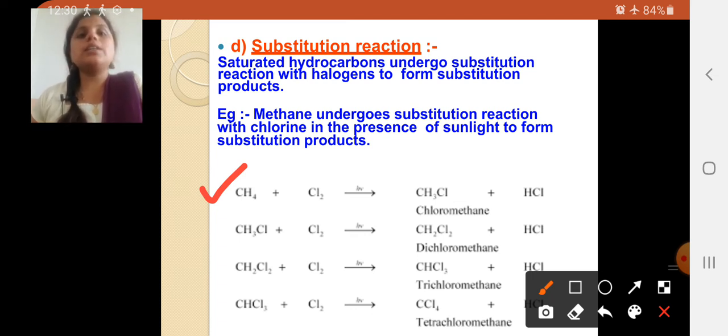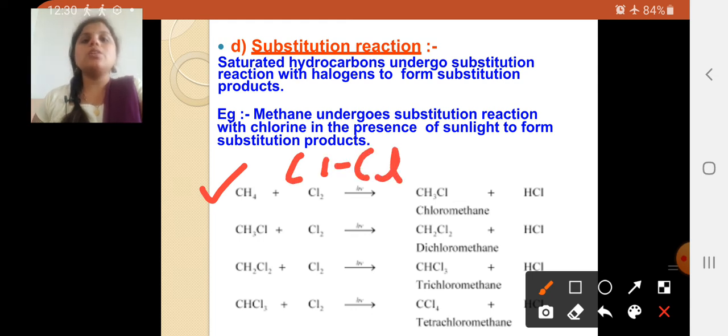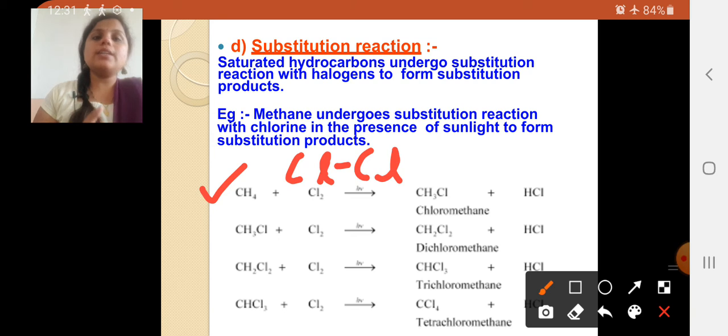Because 2 Cls are there. One Cl is going to add to the CH3, that is methane, and another Cl is going to attach with the hydrogen group and it forms HCl.